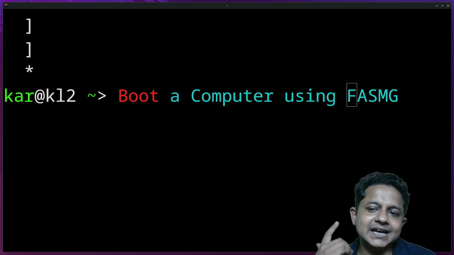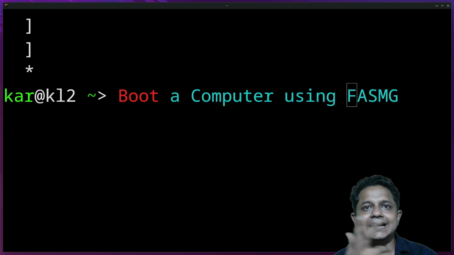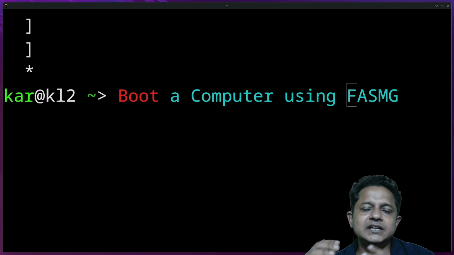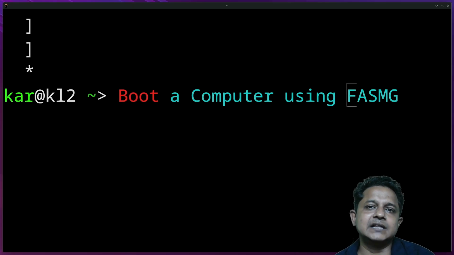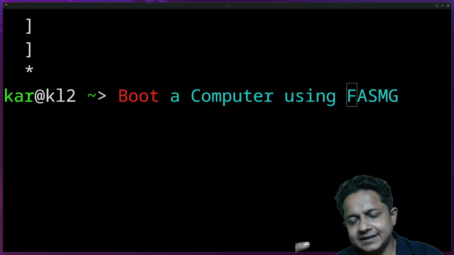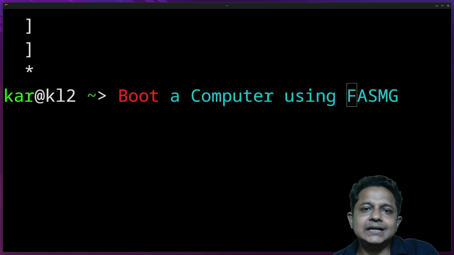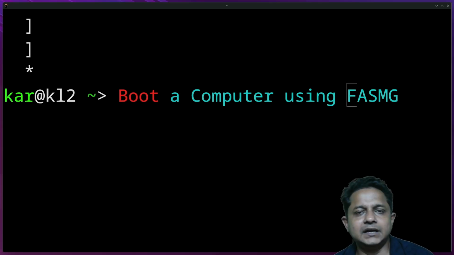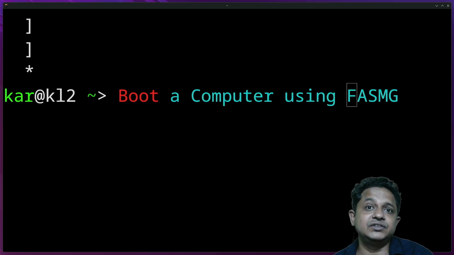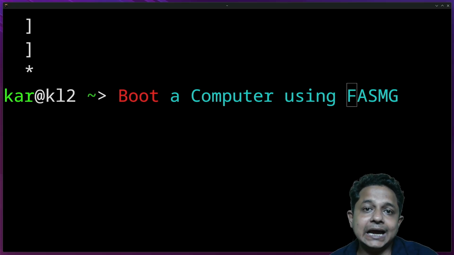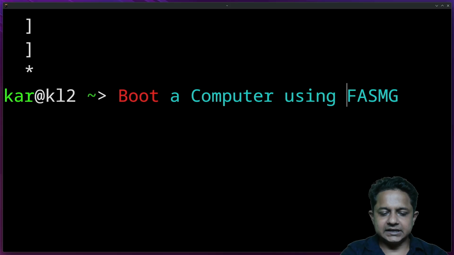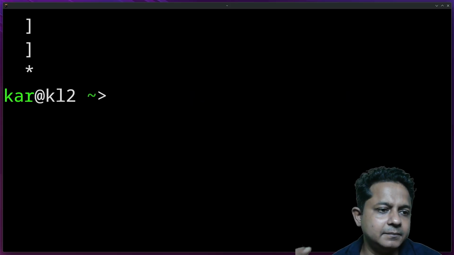I will explain why I chose FASMG over NASM or even GAS. I will explain why I dropped traditional assemblers like NASM, FASM 1, or even GAS for this matter. And the UEFI, that means the Unified EFI system that is responsible for the boot sequence, and why Apple A7 was revolutionary. What are the executable formats like EXE, ELF64, COFF, even Mach-O, that means Apple's macOS object and executable formats? Before that, let's start programming and build the binary first.